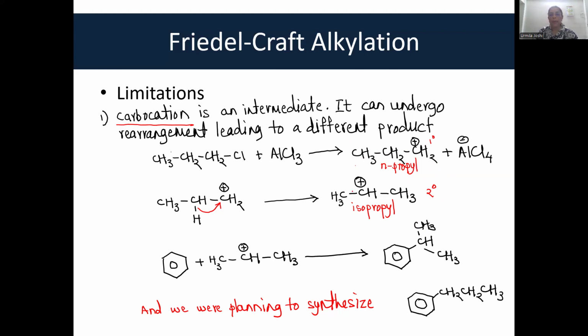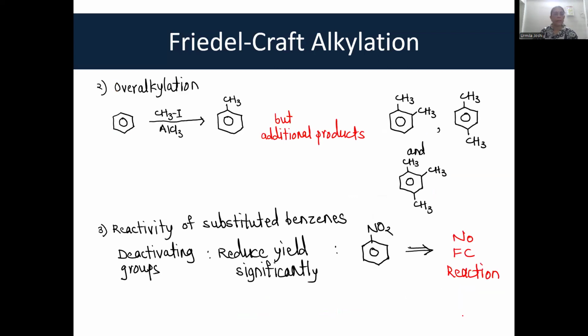It has more lifetime. And so it reacts with benzene preferentially, giving rise to isopropyl benzene. And when we were planning to synthesize N-propyl benzene, right? So this is one of the major limitations of Friedel-Crafts alkylation, that the carbocation undergoes rearrangement.